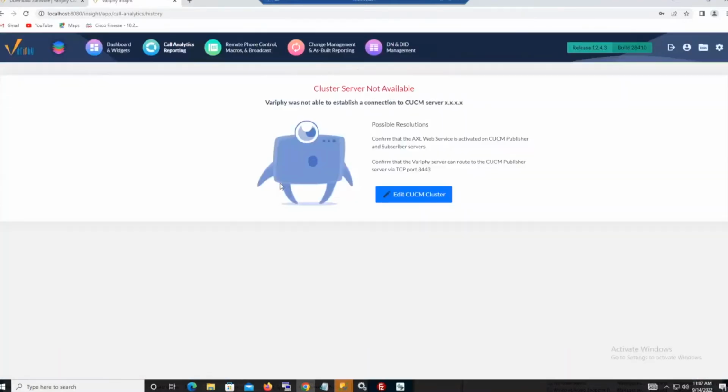So we'll also need your Verify license key. If you don't have one, certainly reach out to Verify support at support@verify.com to get a copy of it, or your account manager here at Verify.